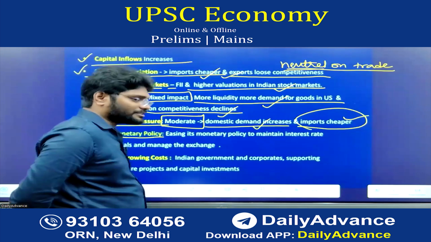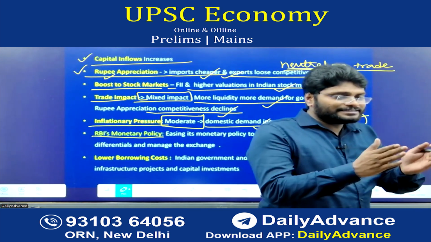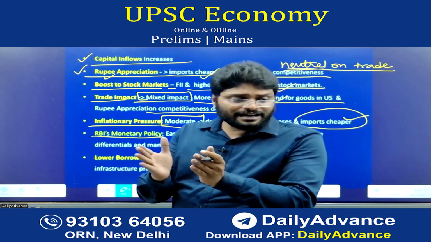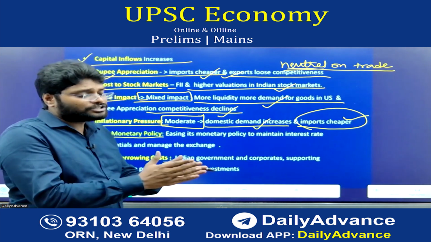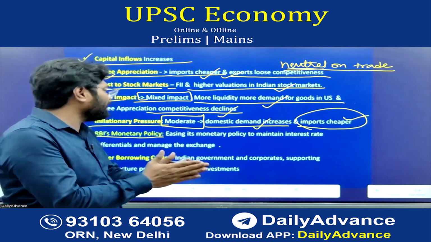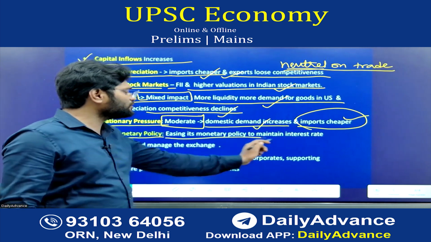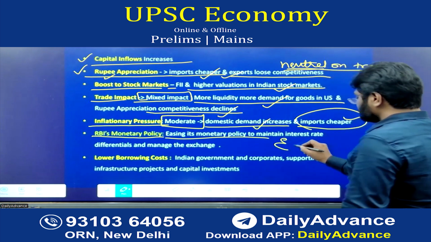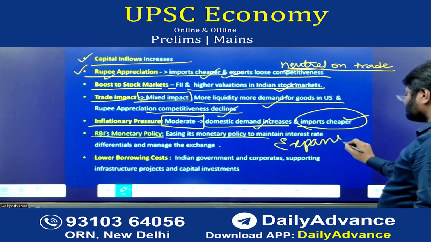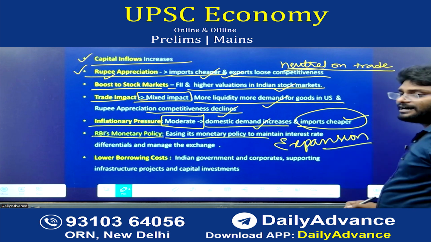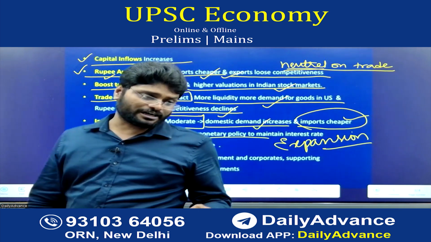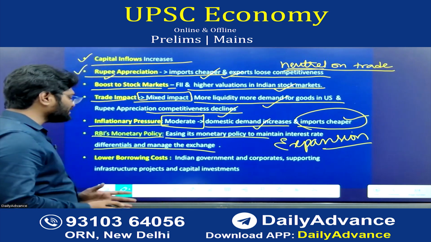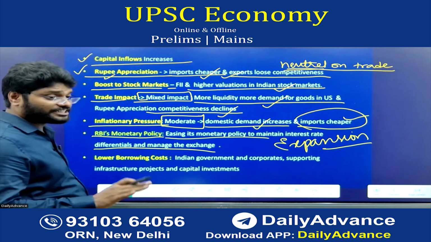That is another impact. Next, RBI monetary policy. When yields are low in the USA market, investors look at India. If India also gives lesser returns, then they go to another country. That means the Indian RBI should follow easing of its monetary policy, or expansionary monetary policy. If we want to tap the benefits of the federal rate cut, the RBI must go for expansionary monetary policy. So that you should remember. To keep the flows consistent, differential interest rates are mandatory.